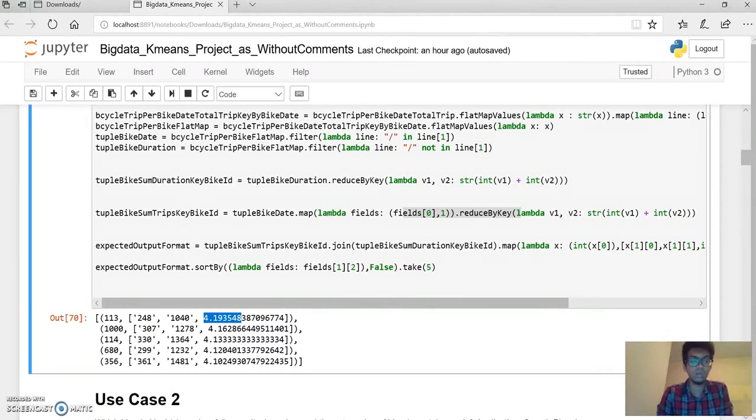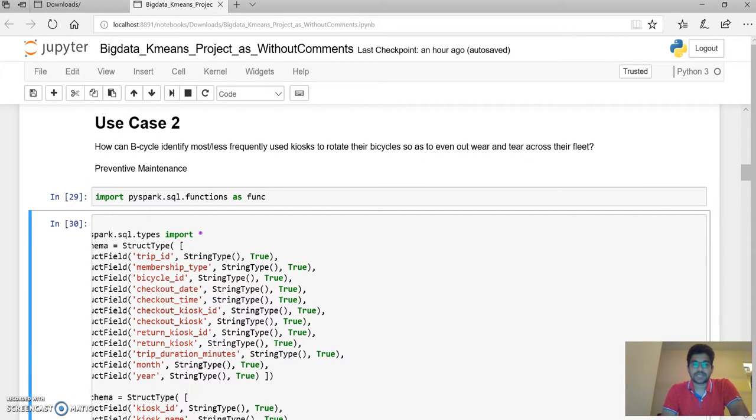Now my friend Sanket will be explaining the second use case. This is the second use case which we are going to do. The question here is how can B-Cycle, the company, identify the most or the less frequently used bicycles to rotate them, so as to even out the wear and tear across the fleet.